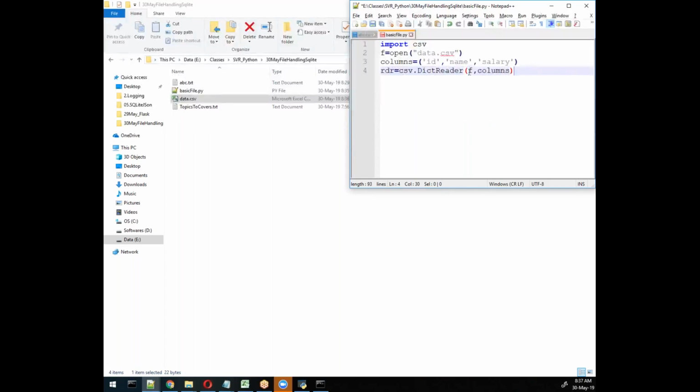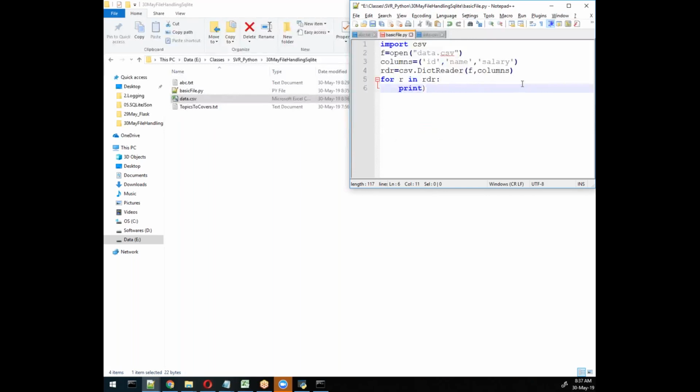So it will take data from here and it will treat this data. You are arranging this data into this format, in columns format. So ID, name and salary. So whatever we have here like ID, name and salary, this will come with this object. Now with this object you can read it as normally we are reading through our for loop. For R, any one line, R means row, and then reader, which will generate the list of rows, and here